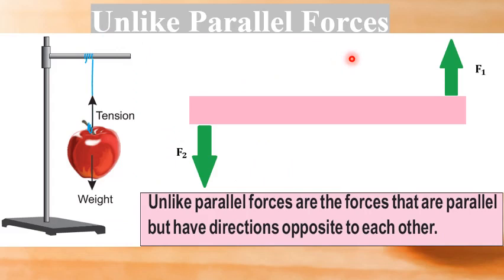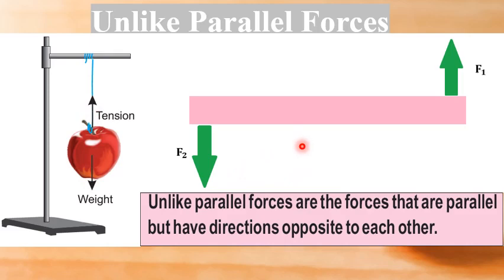Unlike parallel forces. Students, as you can see in the figure, an apple is suspended by a string. The string is stretched due to the weight of the apple. The forces acting on it are, the first one is the weight of the apple acting vertically downward, and the tension in the string pulling it vertically upward. These two forces are parallel to each other but opposite in direction. These forces are called unlike parallel forces.